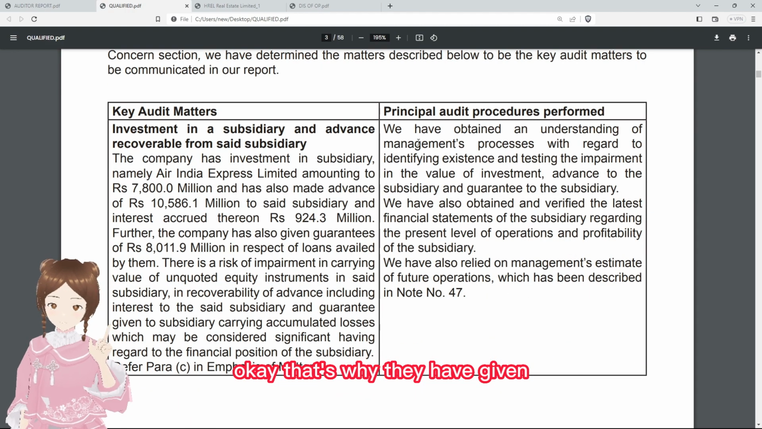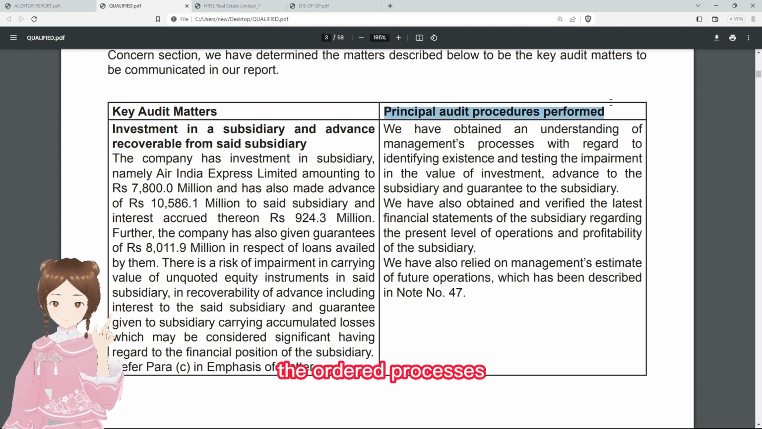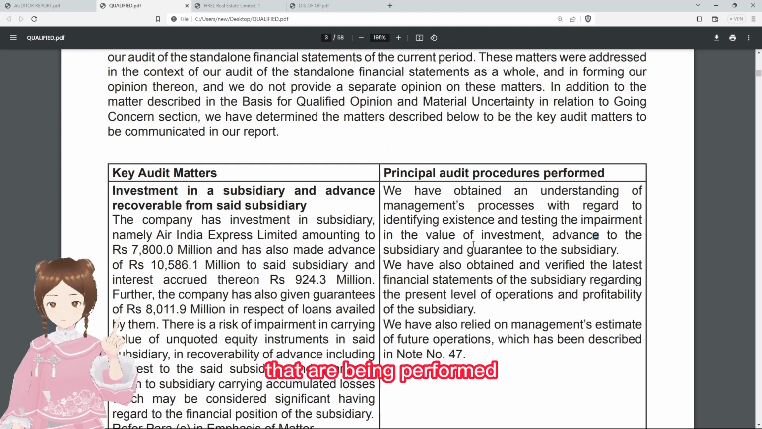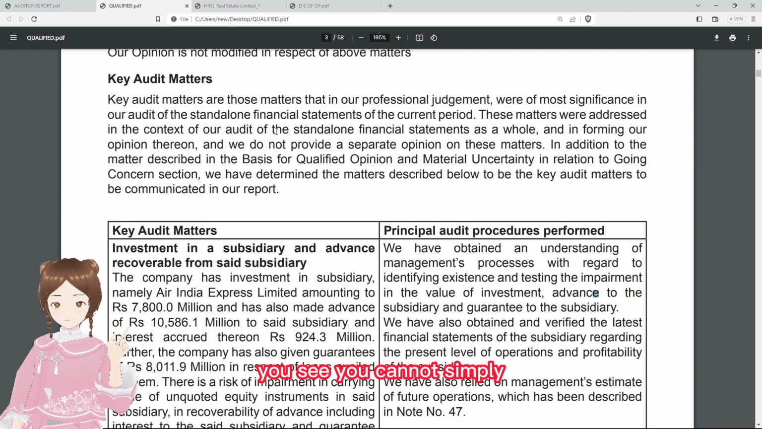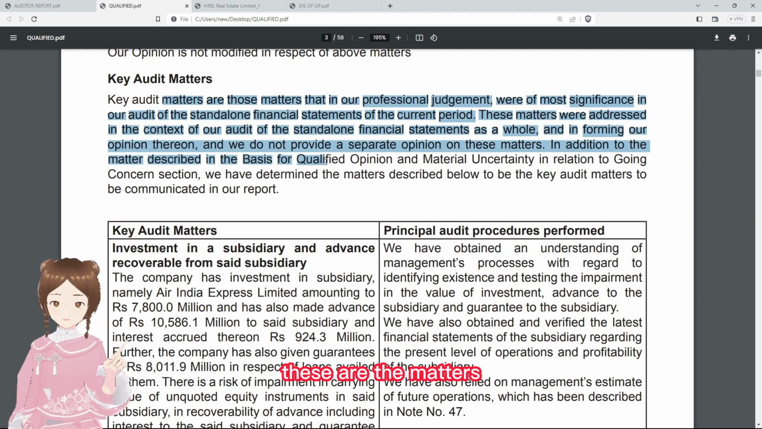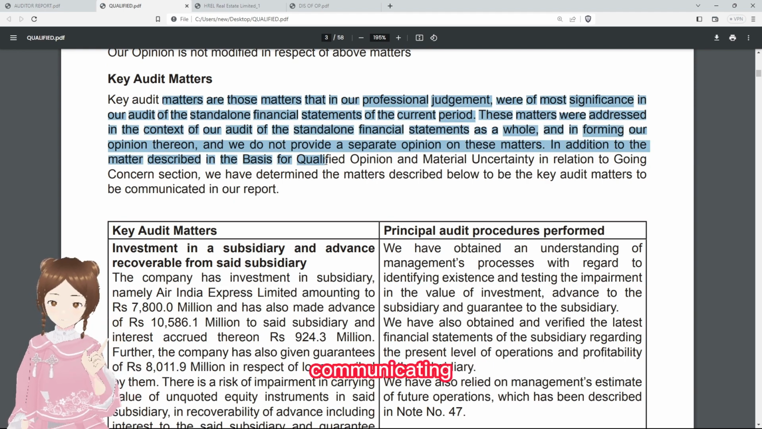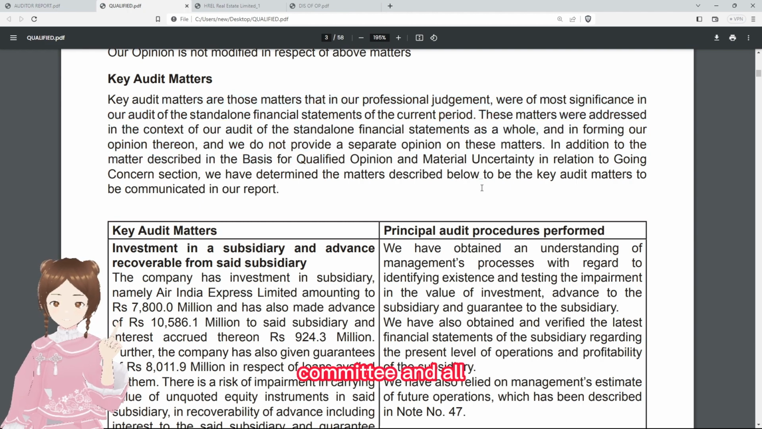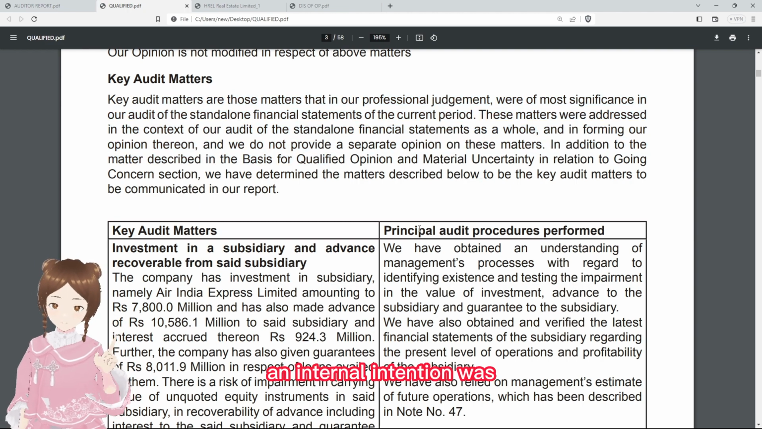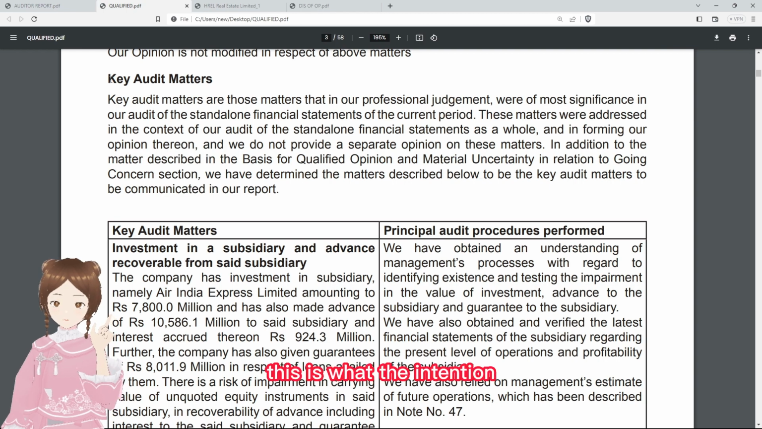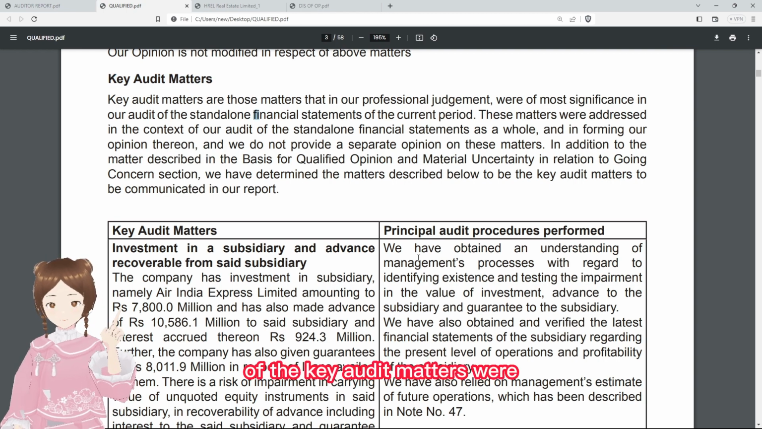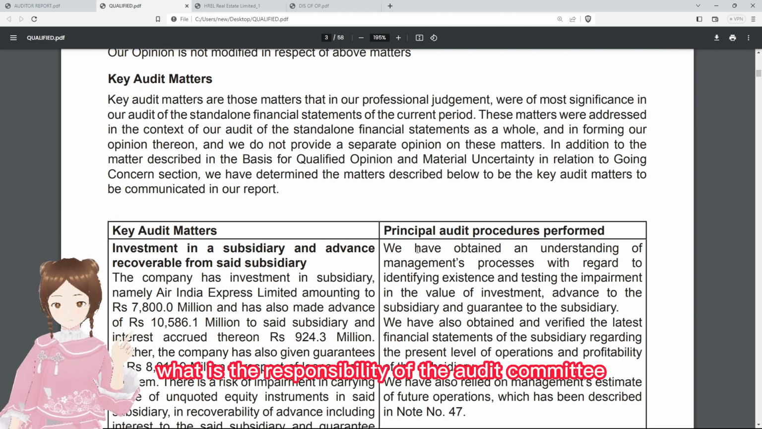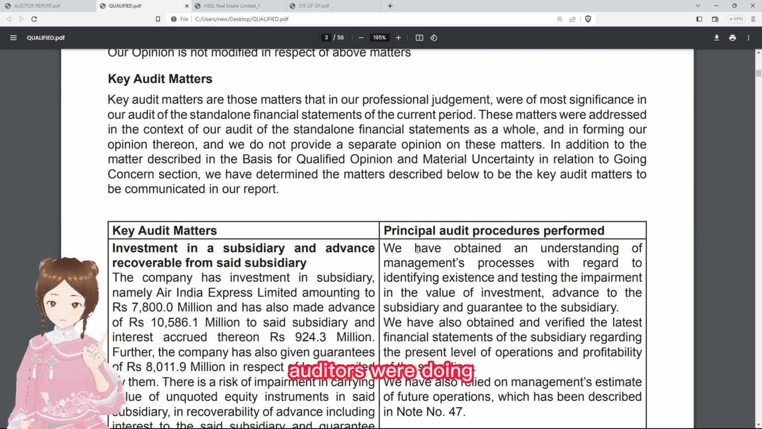Okay, that's why they have given the audit procedures that are being performed. You cannot simply identify the matters that you'll be communicating to the audit committee. This is what the intention of the key audit matters was. What's the responsibility of the audit committee to evaluate how the auditors were doing?